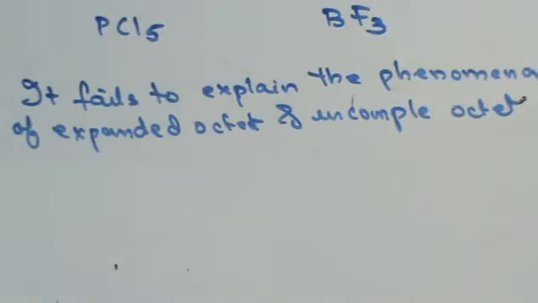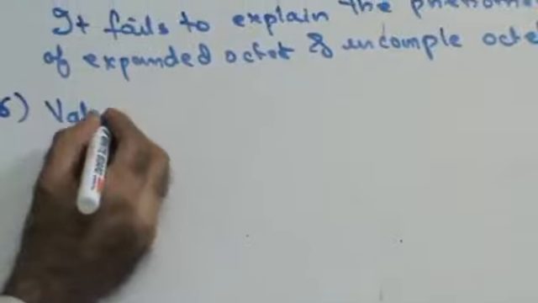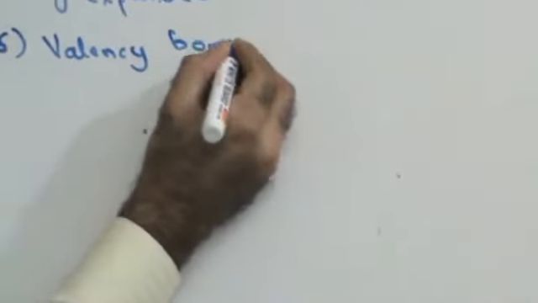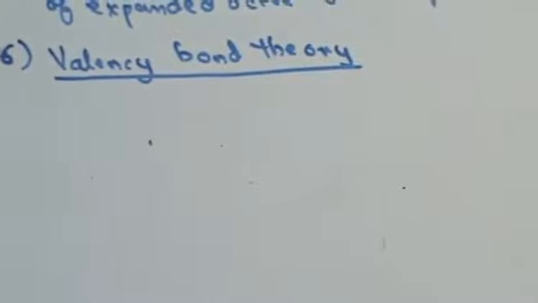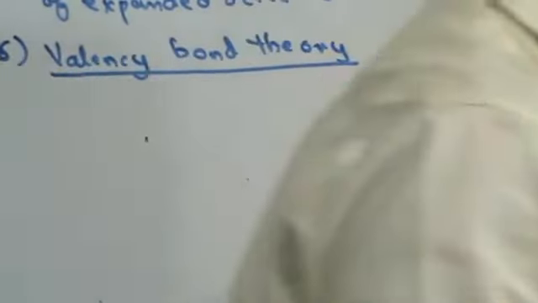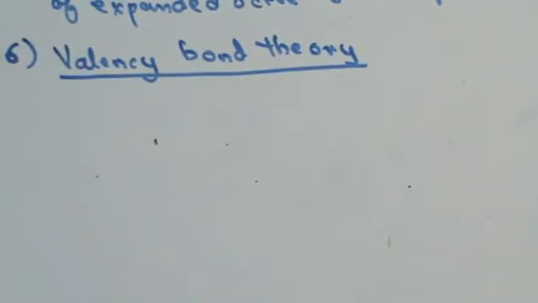Since there were drawbacks in the octet theory, a new theory was proposed. The next theory to be proposed is called the valency bond theory. Everyone's understood the octet theory. Octet theory states that there should be 8 electrons in the outermost orbit for a bond to be formed. And we just saw that there are drawbacks in this theory. Since the theory fails to explain these points, a new theory was propounded, and the name of the new theory is valency bond theory.